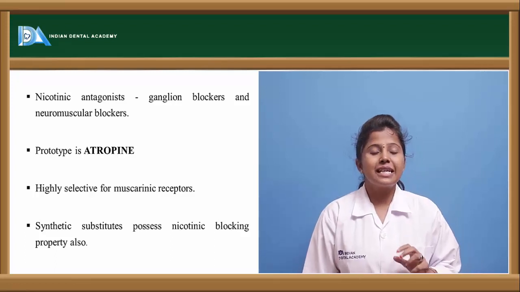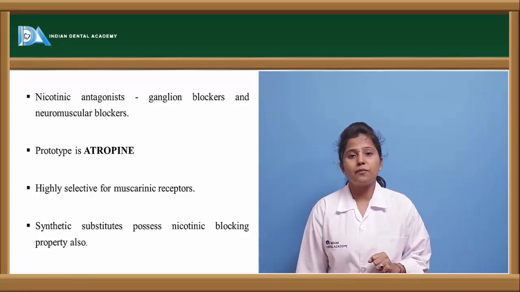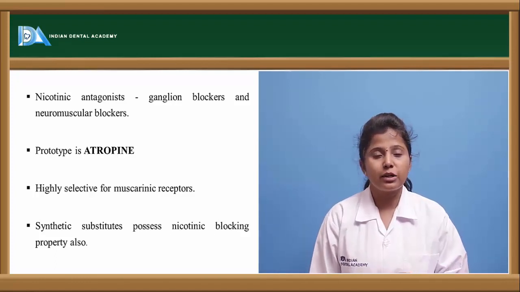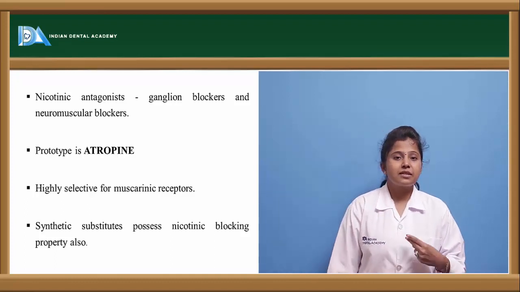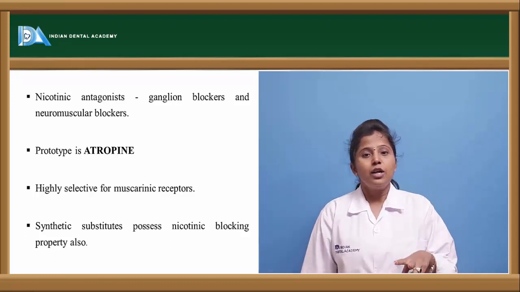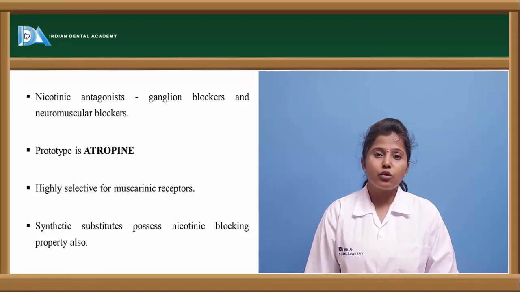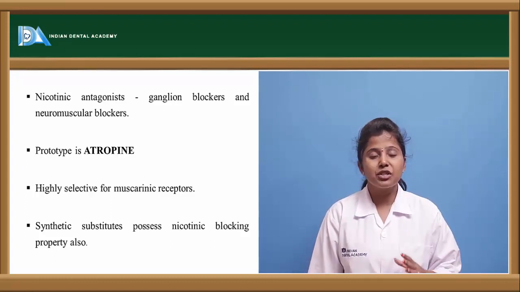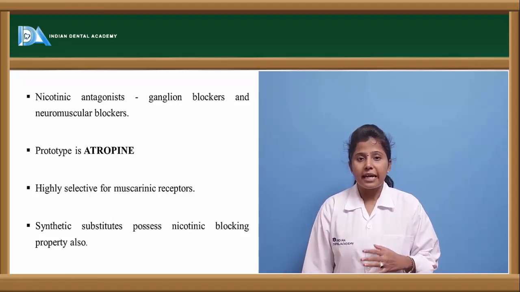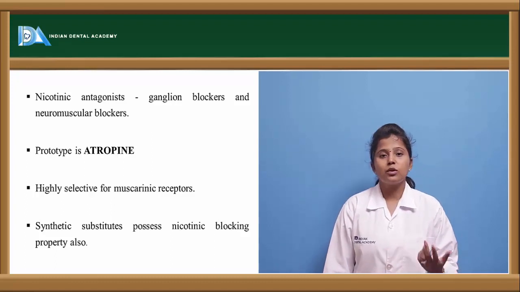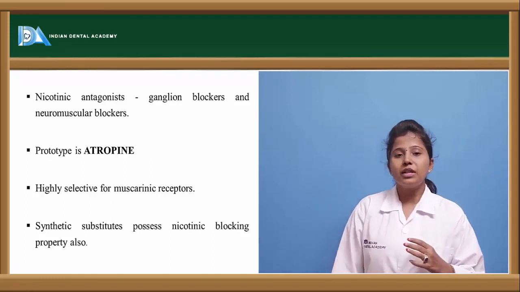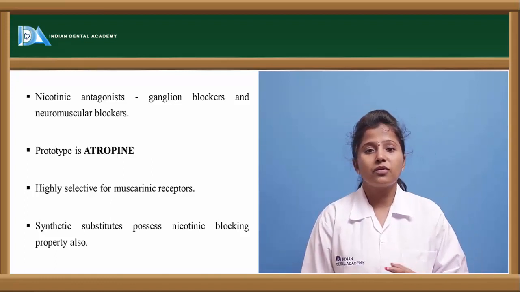Nicotinic antagonists are the category of parasympatholytic drugs which antagonize the action of acetylcholine binding to the nicotinic receptor. The cholinergic receptors, as we have discussed, are of two types, muscarinic as well as nicotinic. Acetylcholine will bind to both muscarinic and nicotinic receptors, but the actions exerted on blockade of these receptors are different. The nicotinic receptor antagonists block the binding of acetylcholine to the nicotinic receptors and show their action. And atropine is one of the drugs used as a prototype of this parasympatholytic.